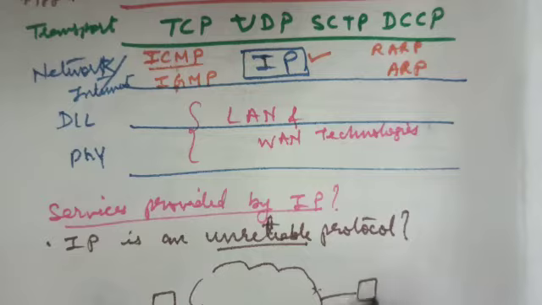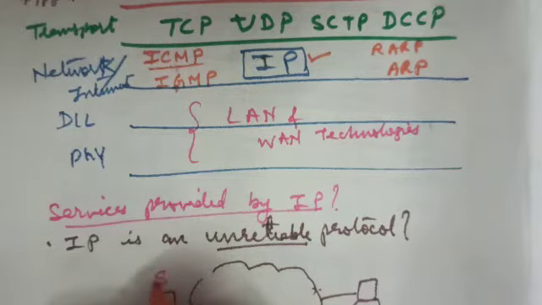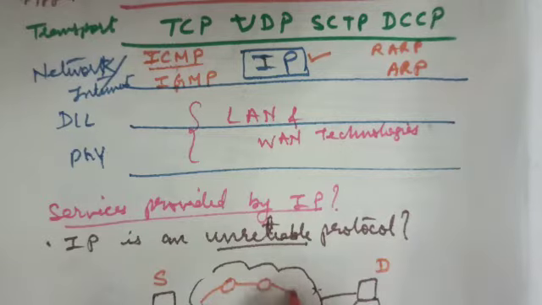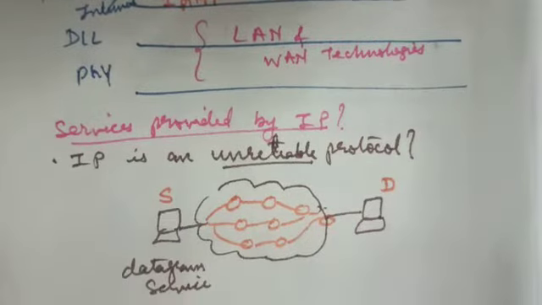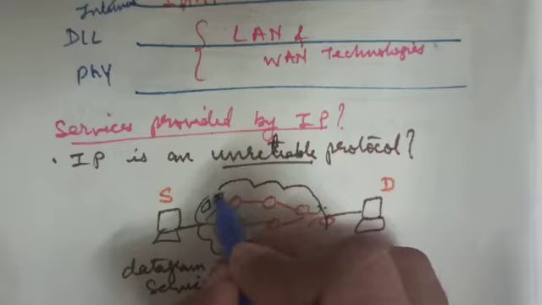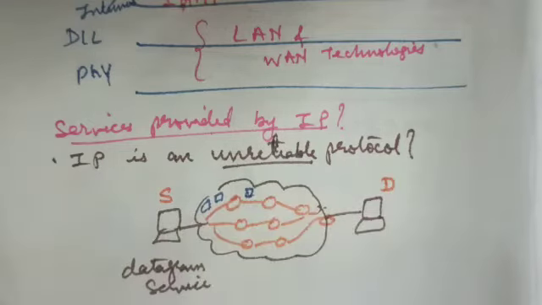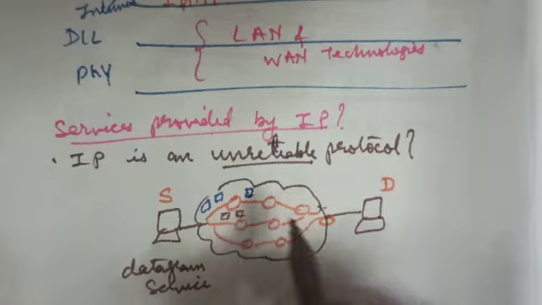In this datagram service, the packets or datagrams may follow any path in the internet between the source and the destination. Some of the packets may be following the first path. Some of the packets may be following the second path.